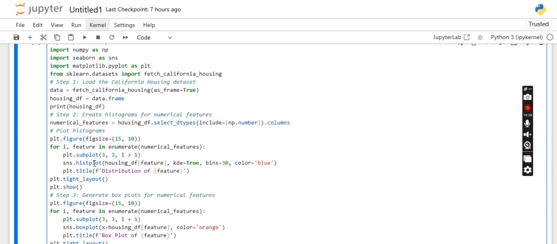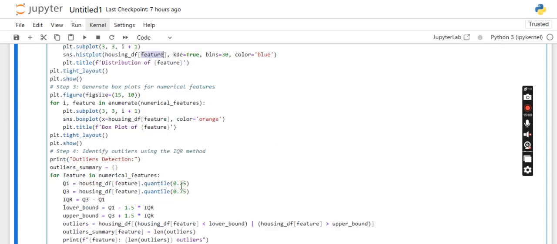SNS is nothing but Seaborn. We are using the histplot function, and we are plotting housing_df of feature. We are plotting each of the features. Okay, and KDE equal to true: KDE is nothing but the kernel density estimate plot. It will create a smooth curve for representing the distribution of the data.